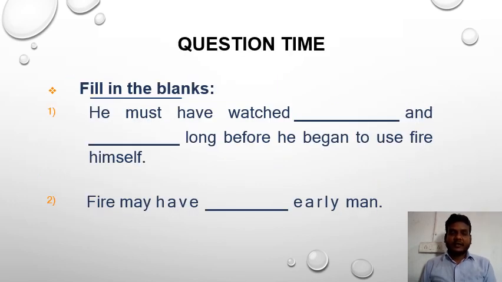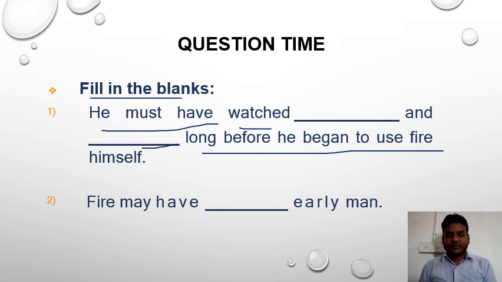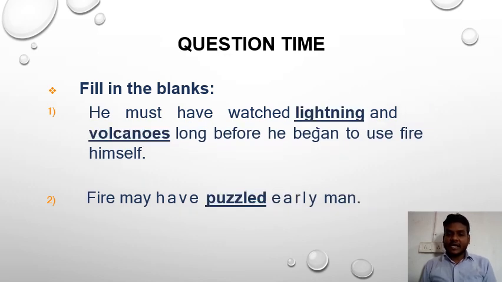Here, fill in the blank. He must have watched the lightning and volcano long before we used fire ourselves. And the fire may have been an element he was not able to understand. Here, the word is puzzle. Okay, student, here I have written the answer: lightning, volcanoes, and puzzle. I hope it is clear to you.